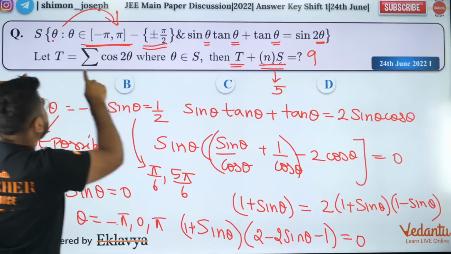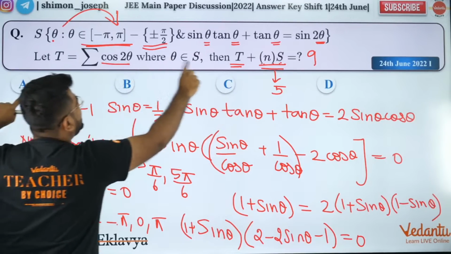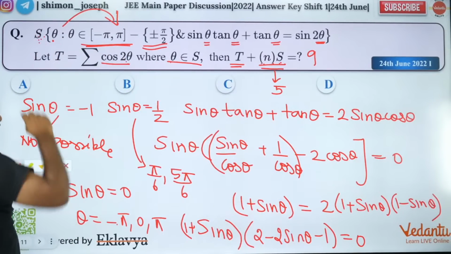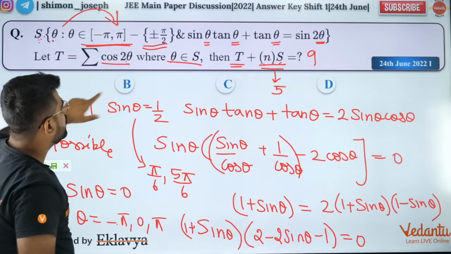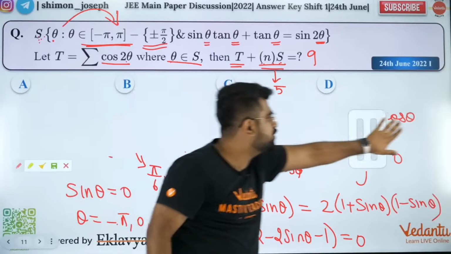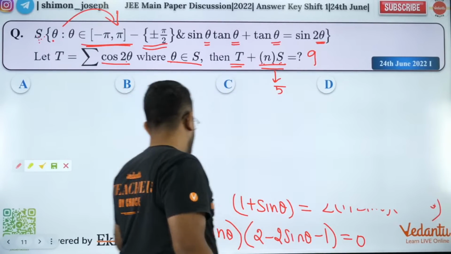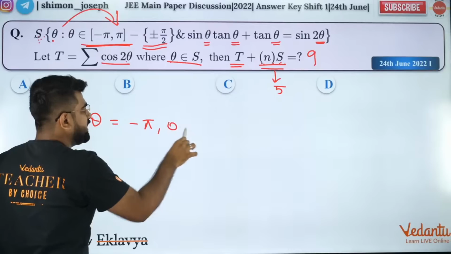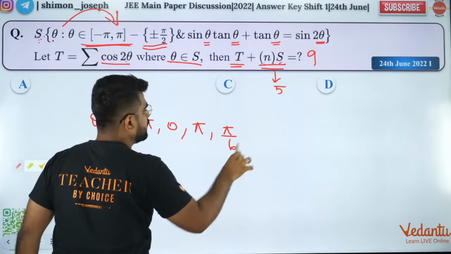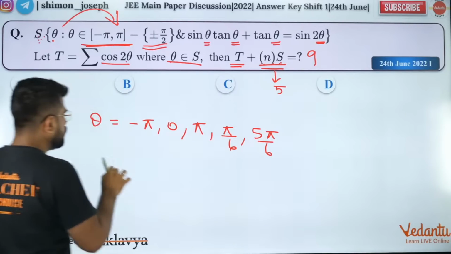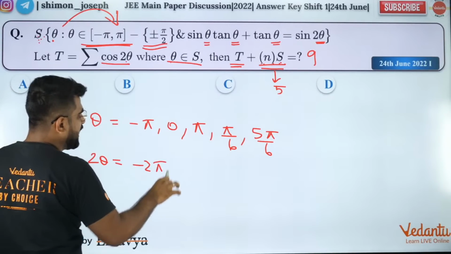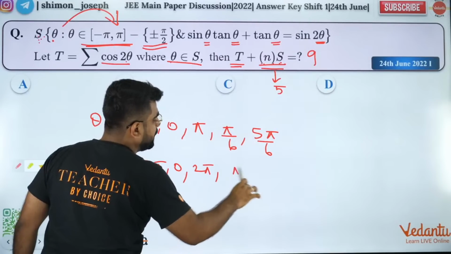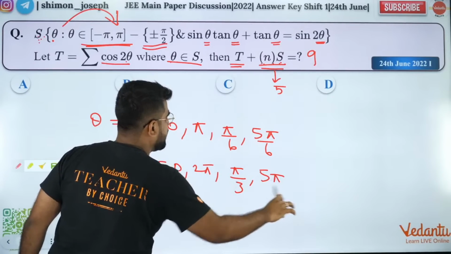What is T? T is nothing but cos 2 theta, where theta belongs to S. So what are the values of theta that we got? We got theta equal to minus pi, 0, pi, pi by 6, 5 pi by 6. So 2 theta will be minus 2 pi, 0, 2 pi, and 2 into pi by 6 will be pi by 3. 5 pi by 6 will be 5 pi by 3.